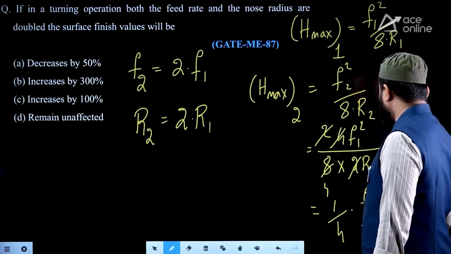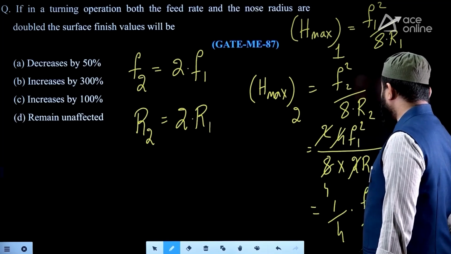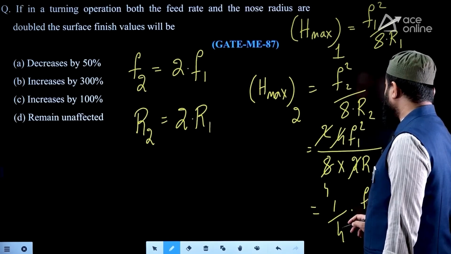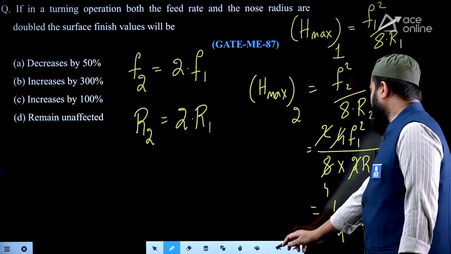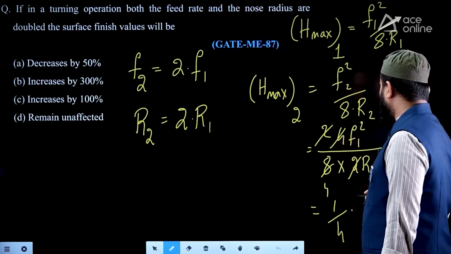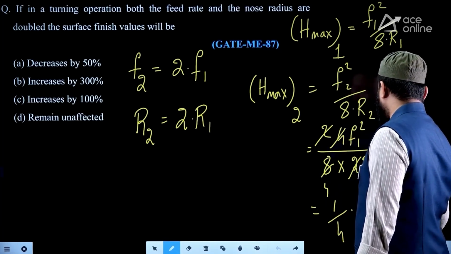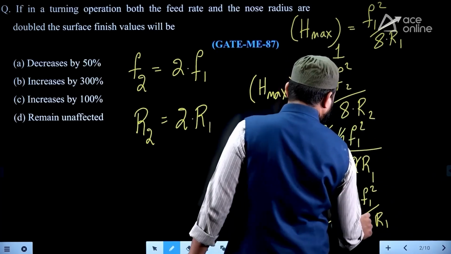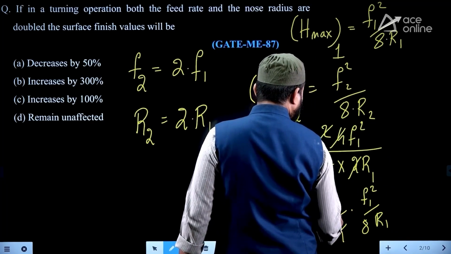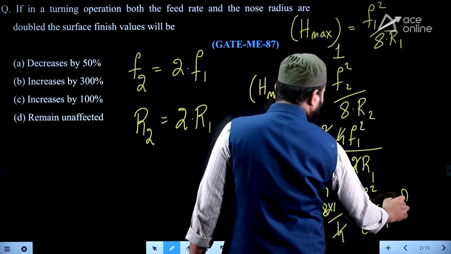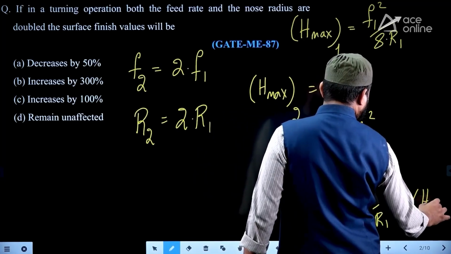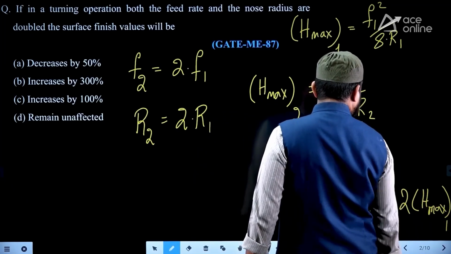But I need 8 here. So if I put 8 as it is here, then you can write it as 1 by 4 of F1 square by R1 only, but I need 8 also here. So if I put 8 here, 8 will be in the numerator also. 2s are, therefore, double the H max of the first case.